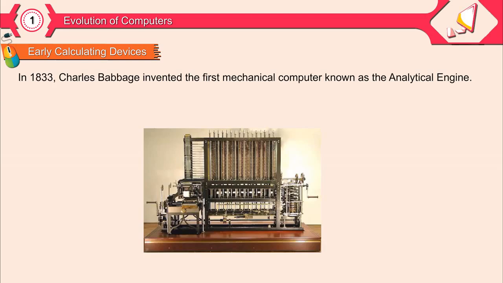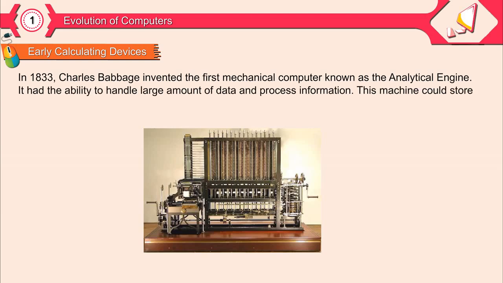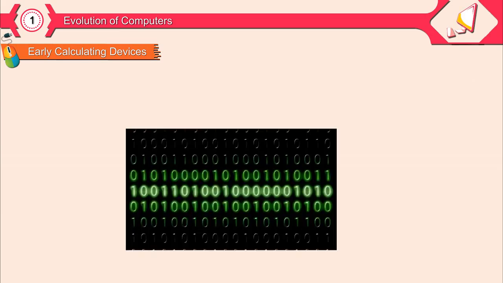In 1833, Charles Babbage invented the first mechanical computer known as the analytical engine. It had the ability to handle large amount of data and process information. This machine could store 1000 numbers of 50 decimal digits each.